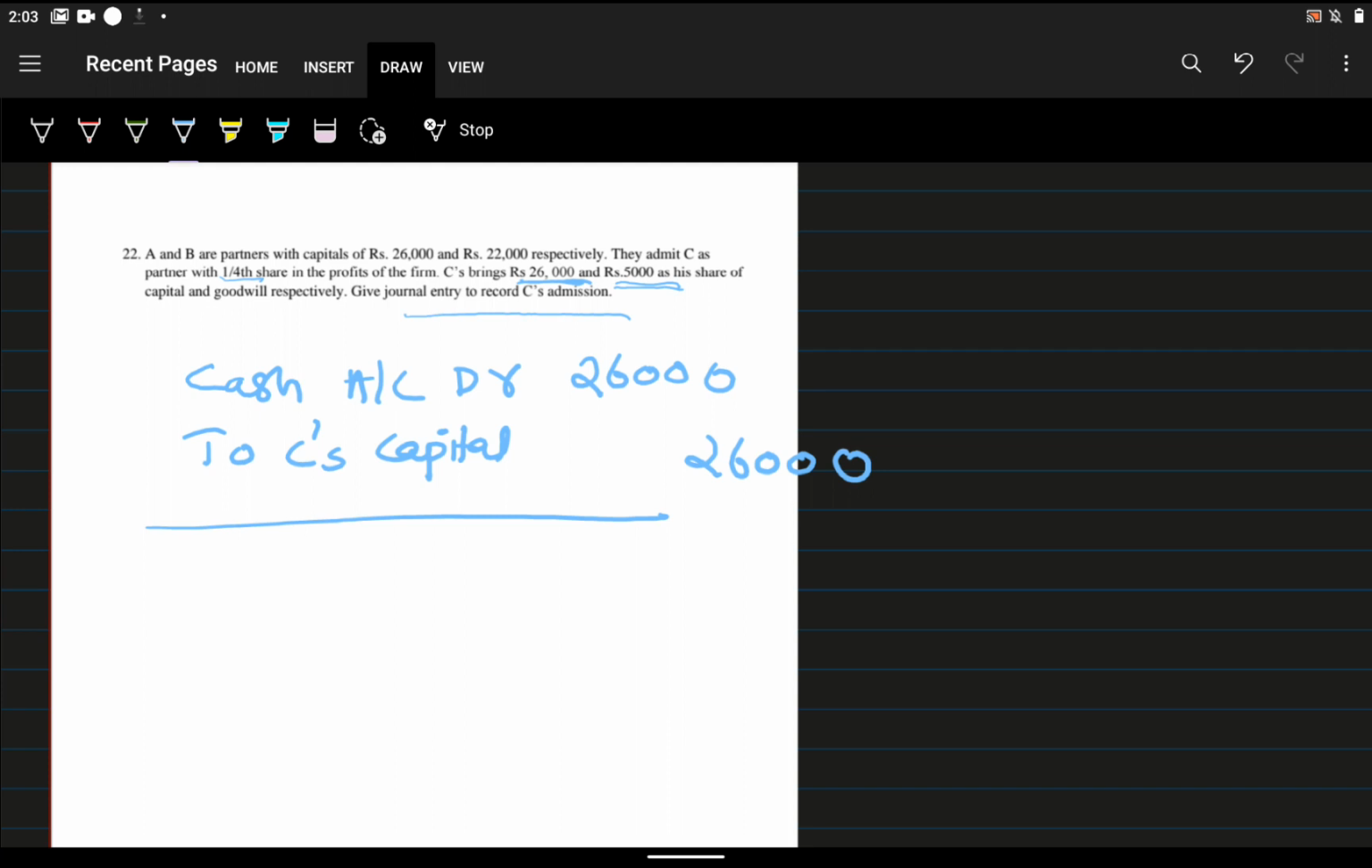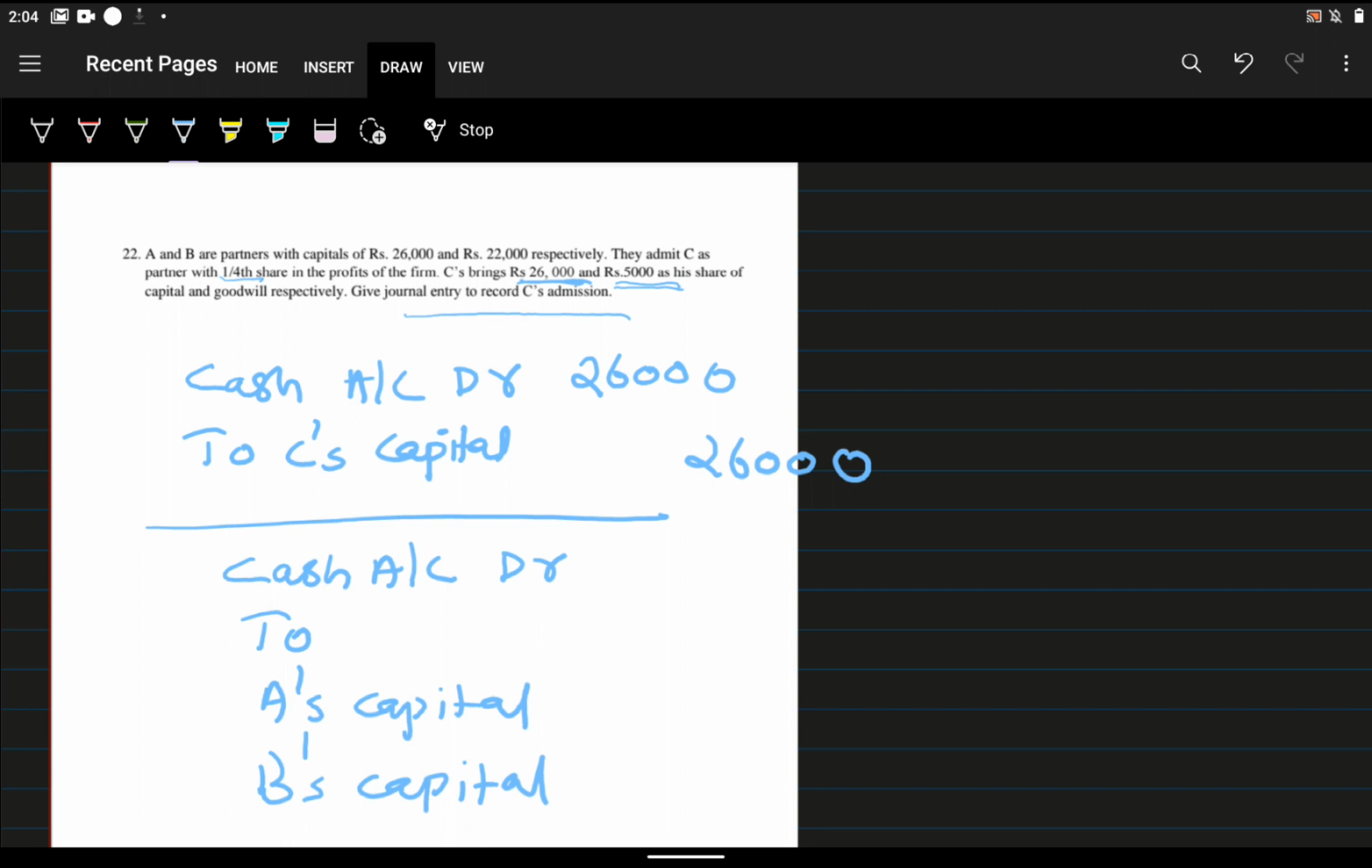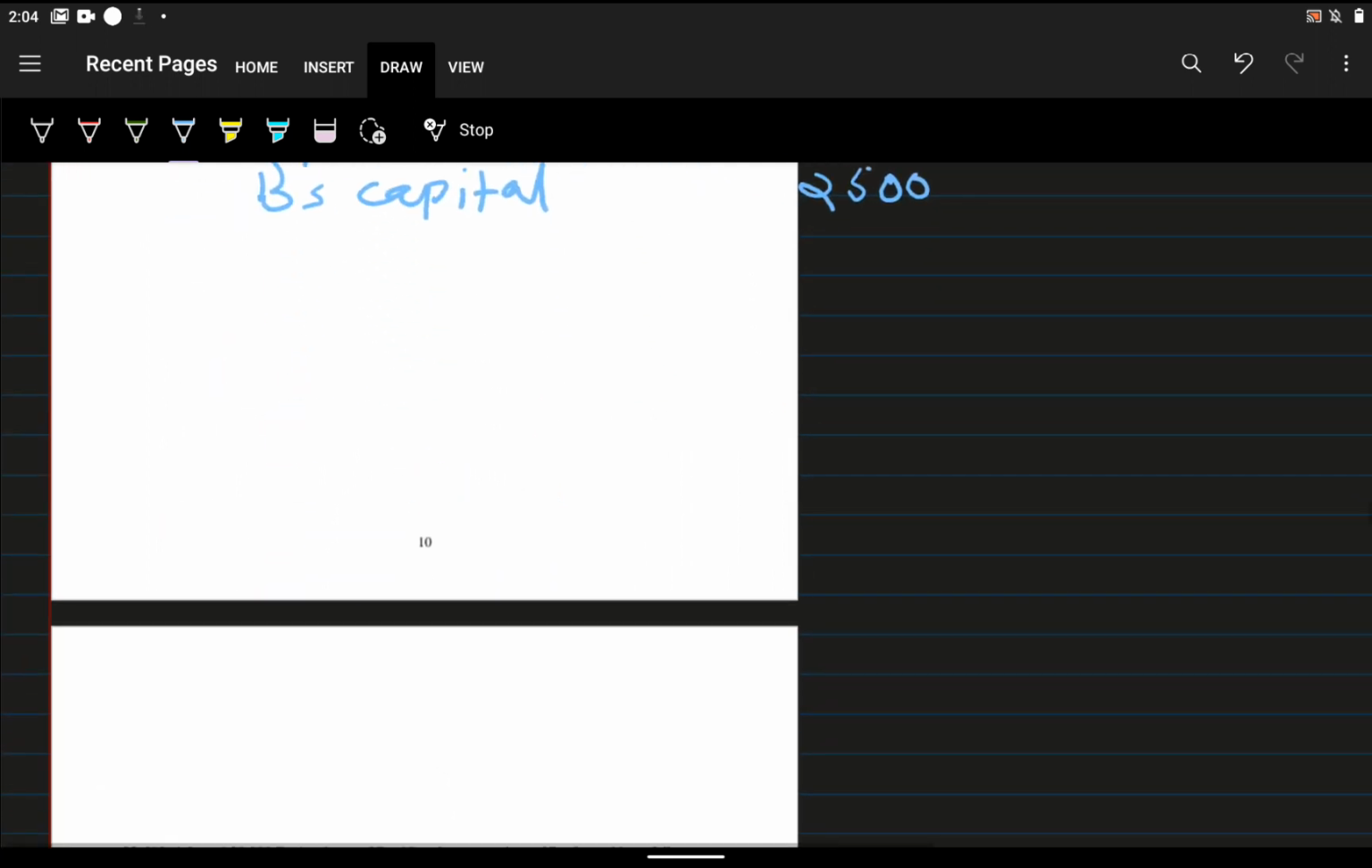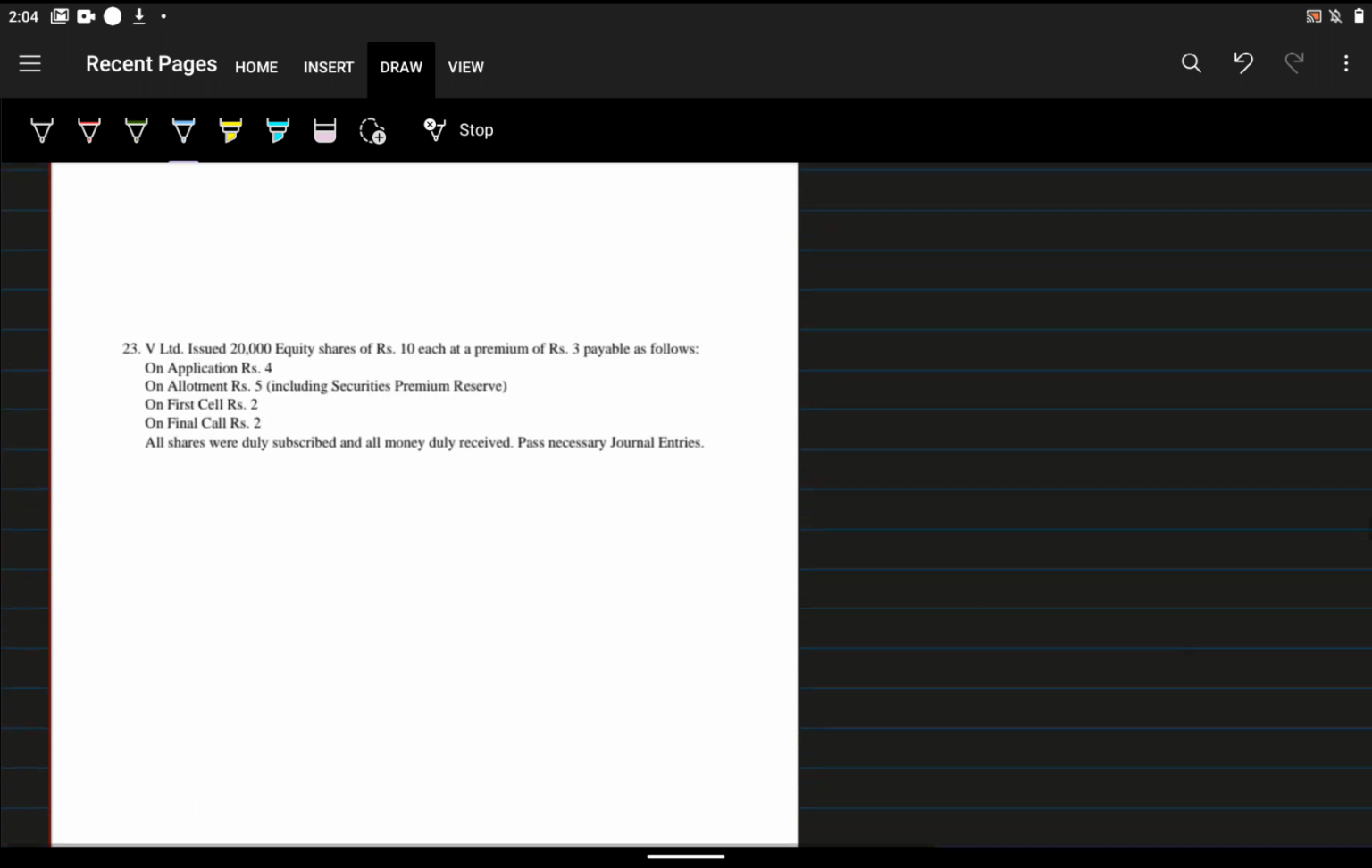So what will be the journal entry? Cash account debit to A's capital, B's capital. What is the amount of goodwill he brought? 5,000. So how much do we give to A? 2,500, half of 5,000. For B also half of 5,000, that is 2,500. So this is the answer for question number 22.